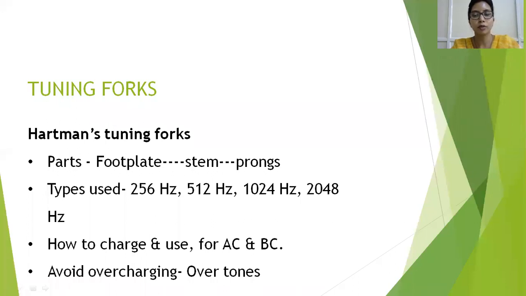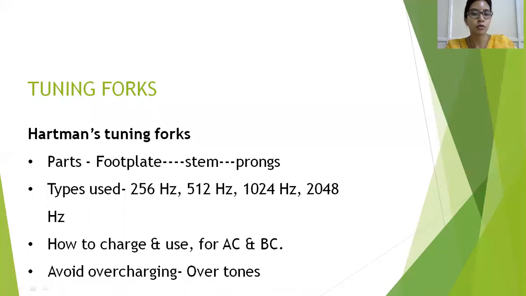So how do we charge a tuning fork? You hold the tuning fork at the stem and charge it on a bony prominence. Which is a bony prominence? It could be your elbow, or the shin of your tibia, or you can use a rubber pad or the rubber paperweights which are provided. You should not overcharge it because it produces overtones. We have already discussed this. If you hit the tuning fork too hard, this 512 will produce frequencies of more than 512, which we do not want. So you just strike it gently.